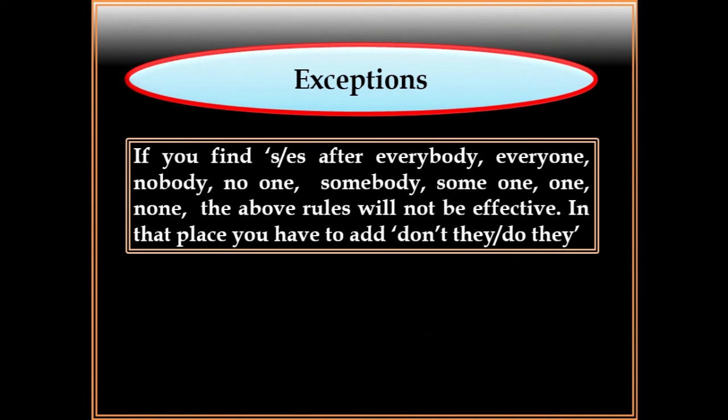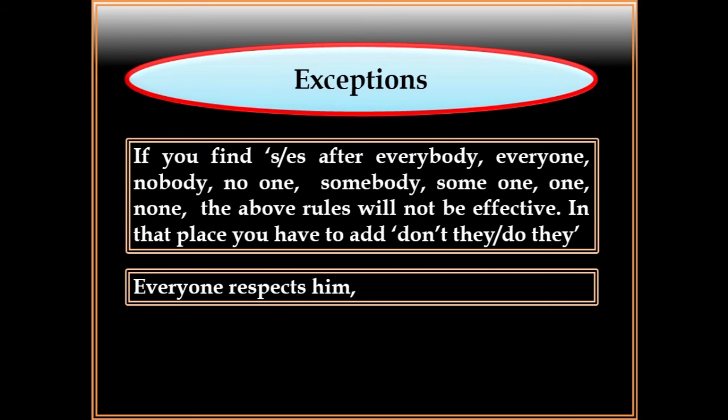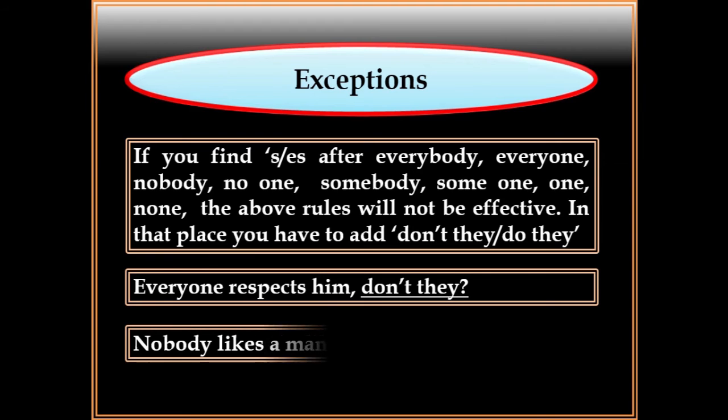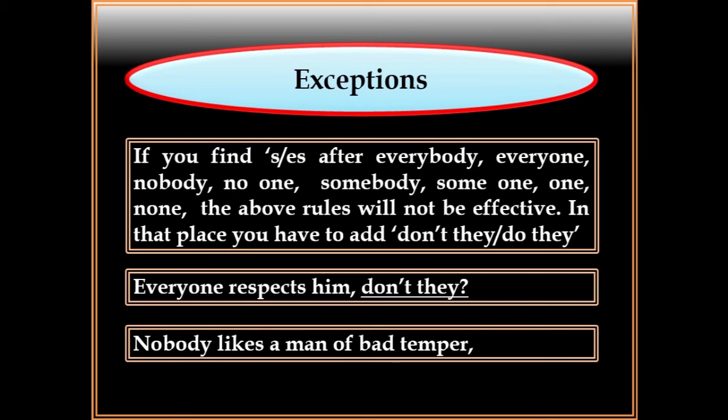If you find S or yes after everybody, everyone, nobody, no one, somebody, someone, the above rules will not be effective. In that place, you have to add don't they or do they. Everyone respects him. You can't use here doesn't. It will be don't, and everyone will follow they, so it will be don't they. Nobody likes, so it will not be doesn't or does. Nobody is negative, so it will be they, and likes follows do, so it will be do they.